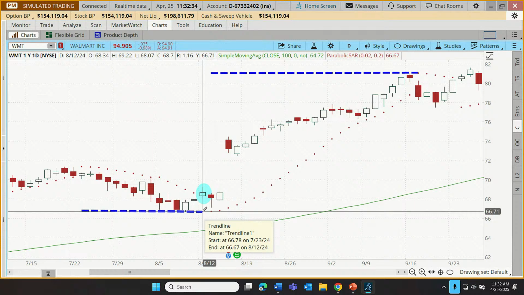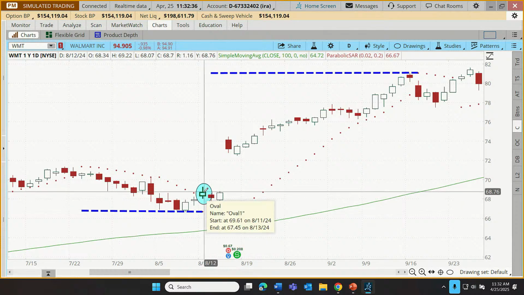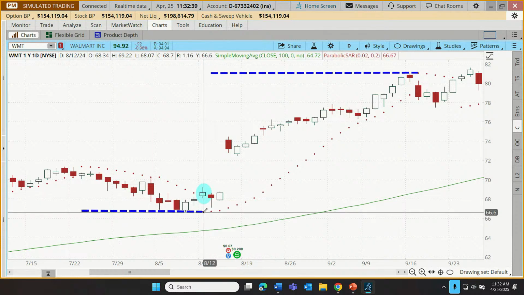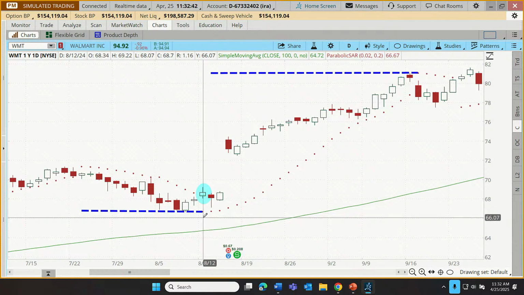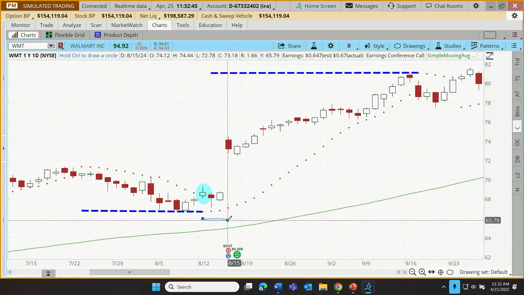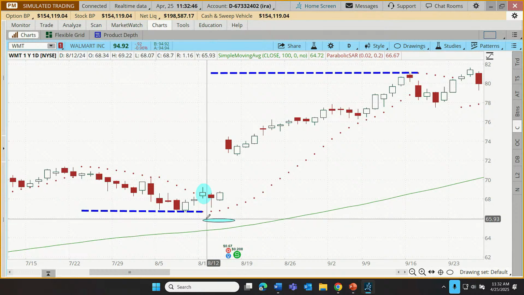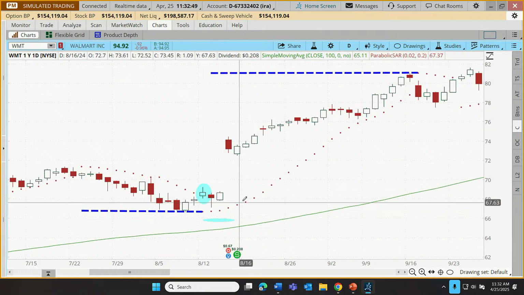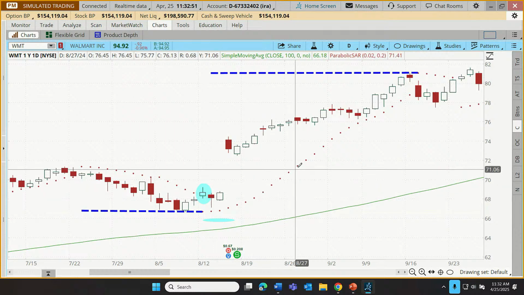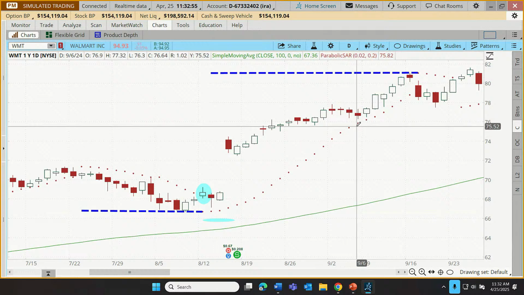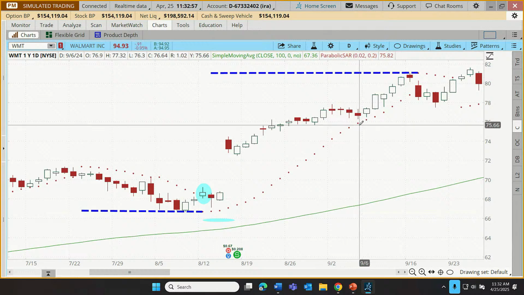So for example, maybe our trader took an entry here and they have an initial stop. Where was this? 66, 67. So our stop would be right around $66. Might be right there. I'm drawing an oval, but that's close enough. And then they just move that up, maybe incrementally, maybe every day, as the PSAR value rises.